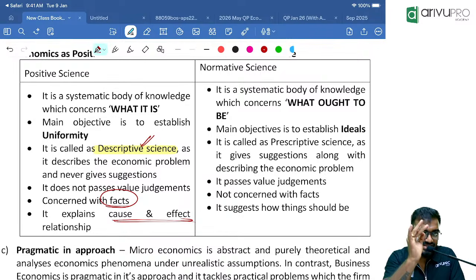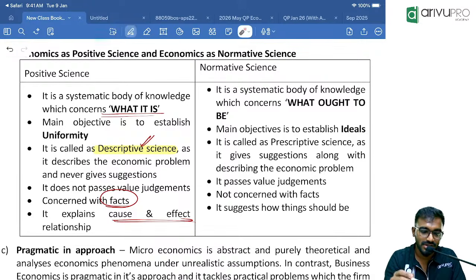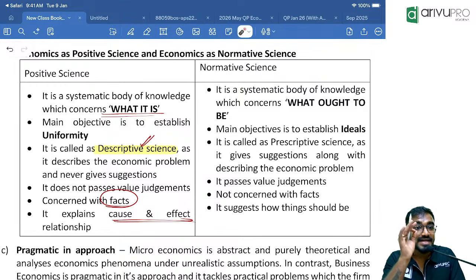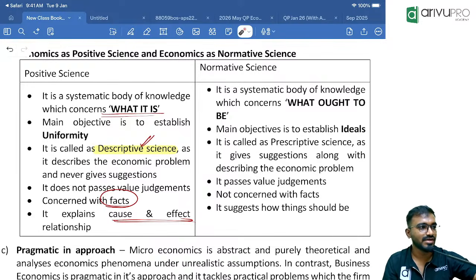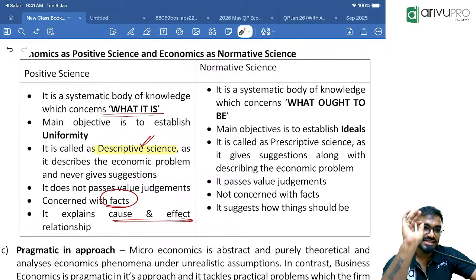And they will exactly say, what is my problem? They will define the economic problem or the economic scenario, which speaks about what it is. Now, I went to other senior doctors, multiple senior doctors. Everyone is the same. That means positive signs. The senior doctor example: everyone's main objective is being uniform. And they will just define the problem.